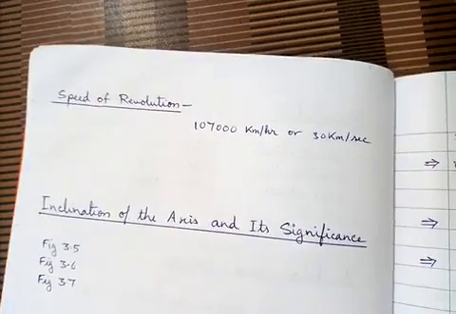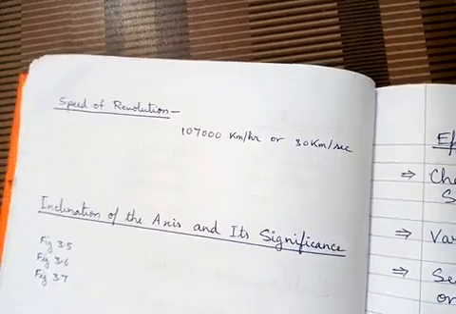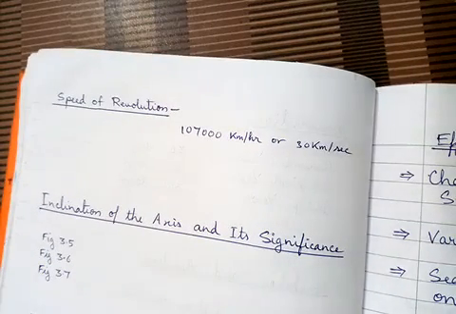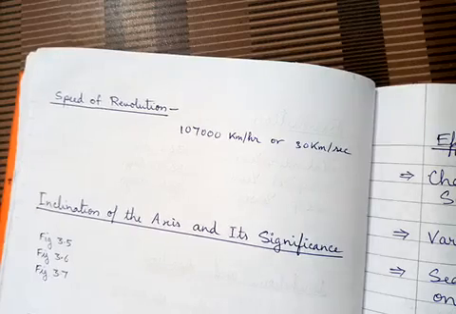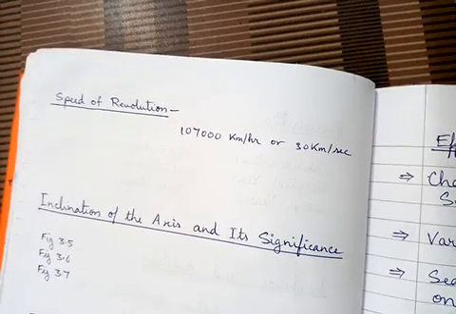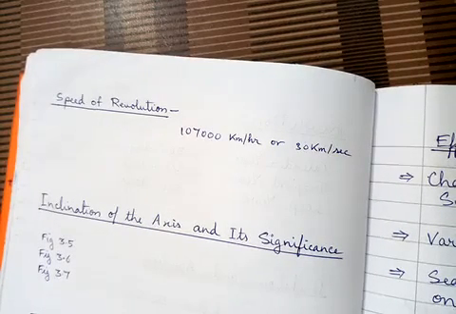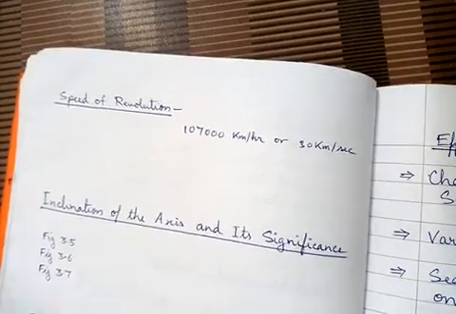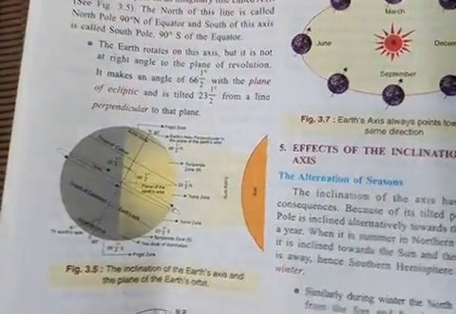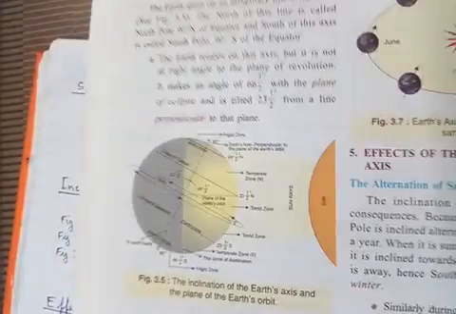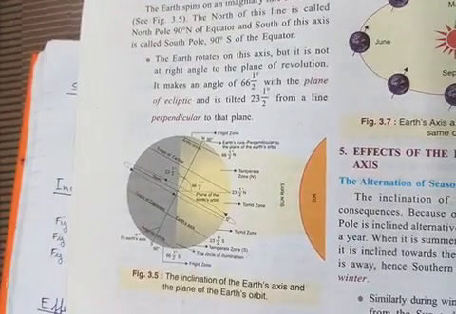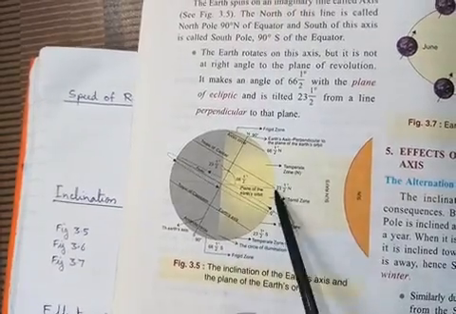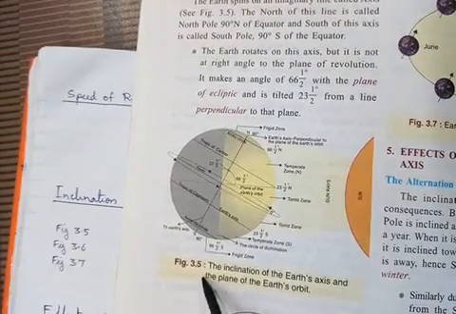Now we are going to see about the inclination of the axis and its significance. First of all, I will show you some figures. You can see one figure here. This is figure 3.5.